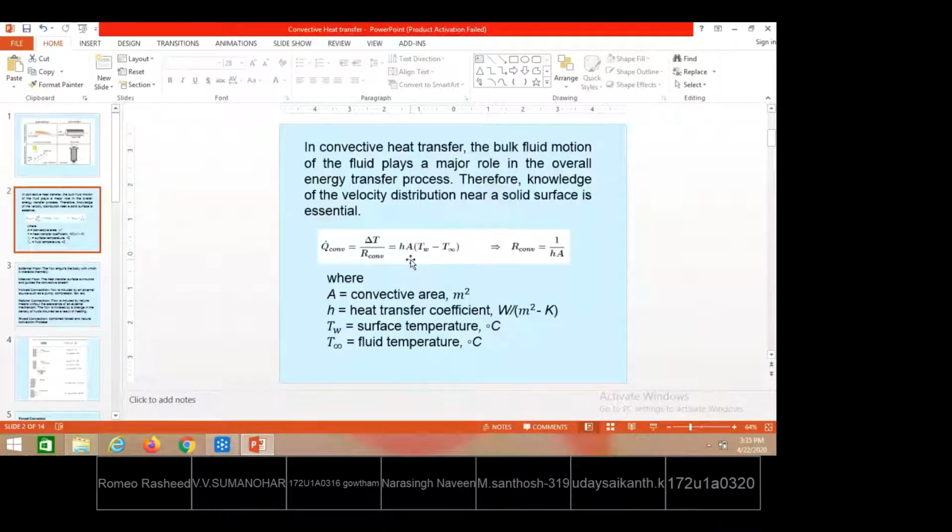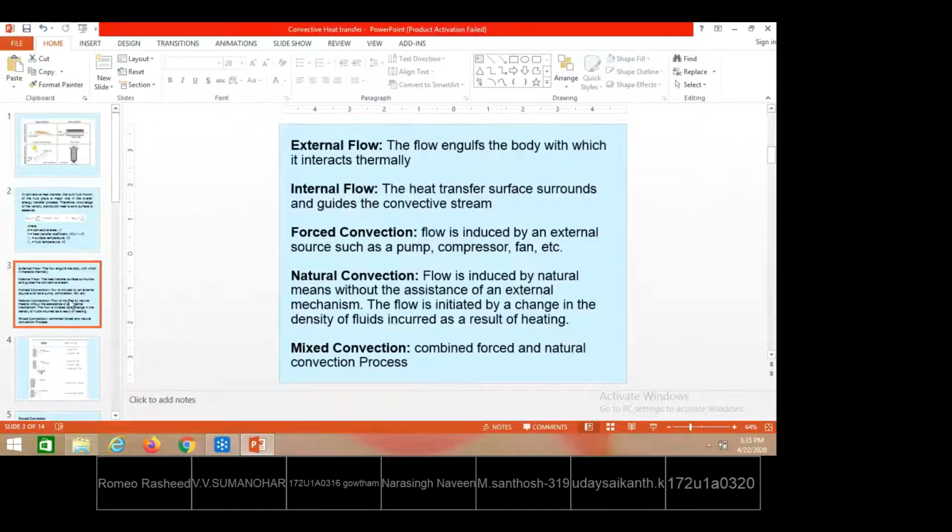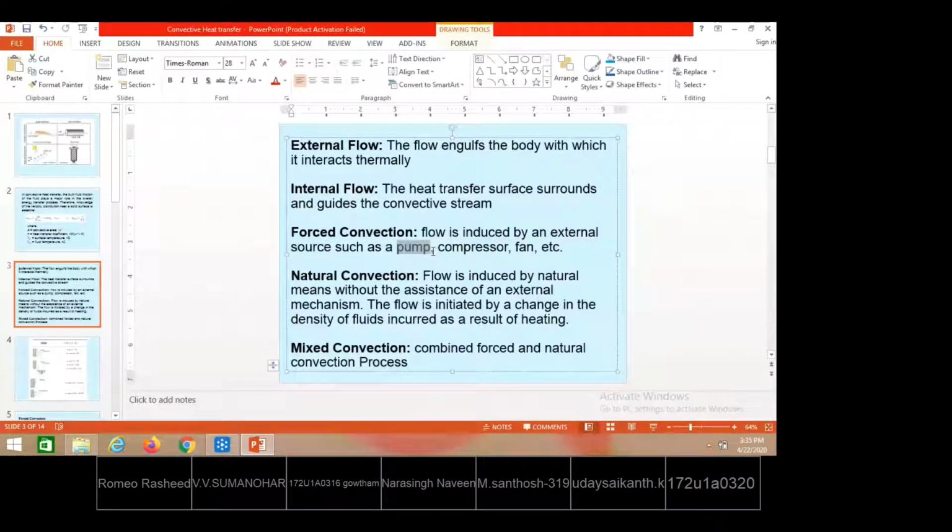That is not the local heat transfer coefficient. And the definitions mentioned here: external flows means the flow takes place by having contact externally, and if the flow is continued by having contact internally, that is internal flow. Forced convection means, you see here, with the introduction of some pump or flow blower or fan, the velocity field is imposed on the fluid movement.